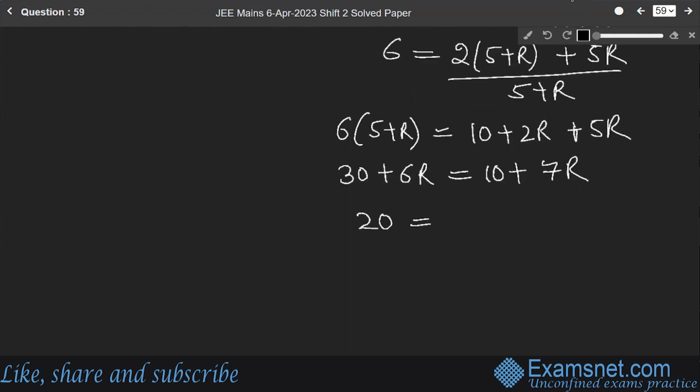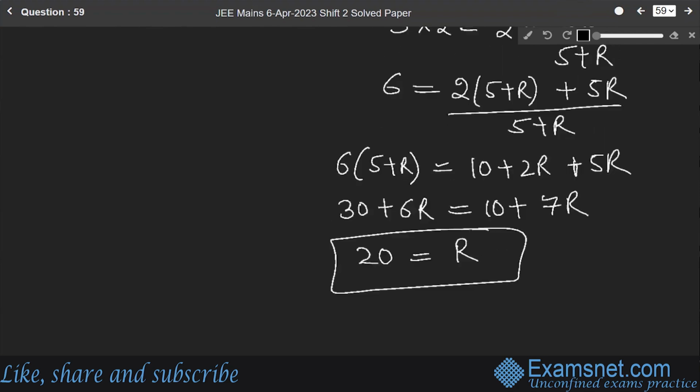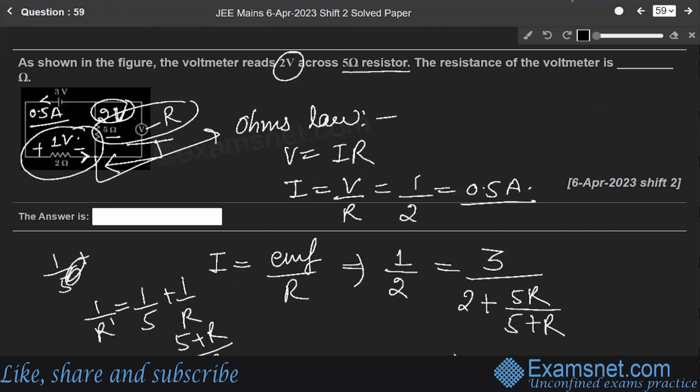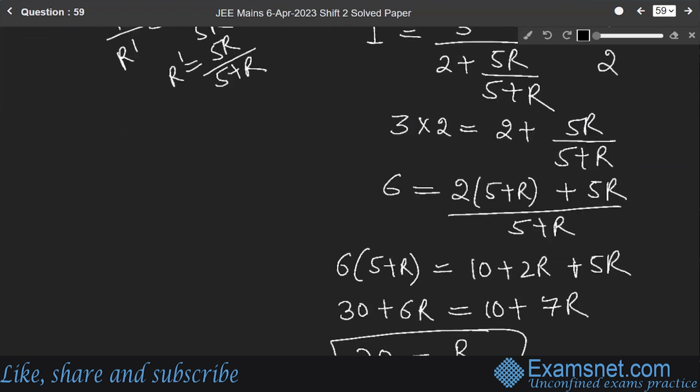So 20 equals 7R minus 6R, and the value of R is 20. Got it?